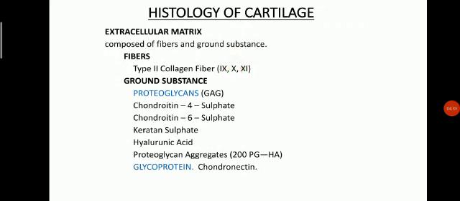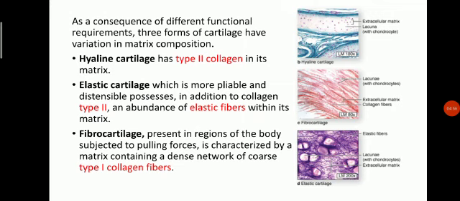The ground substance has proteoglycans, glycosaminoglycans, chondroitin 4 sulfate, chondroitin 6 sulfate, keratan sulfate, hyaluronic acid, proteoglycan aggregates, and the glycoprotein chondronectin.